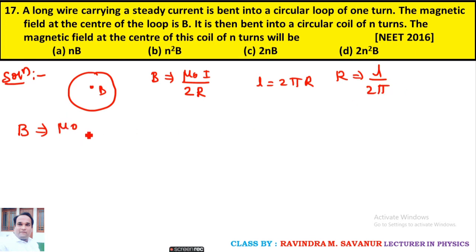Substituting, B equals mu naught pi I upon L. This is equation number 1.